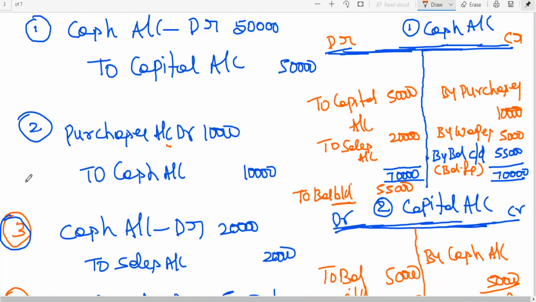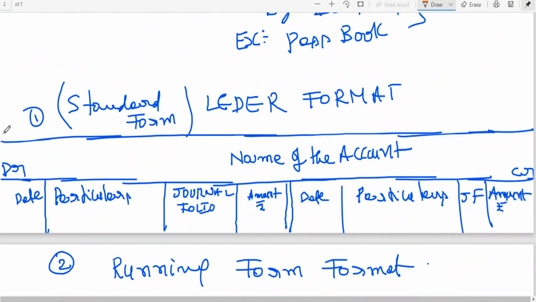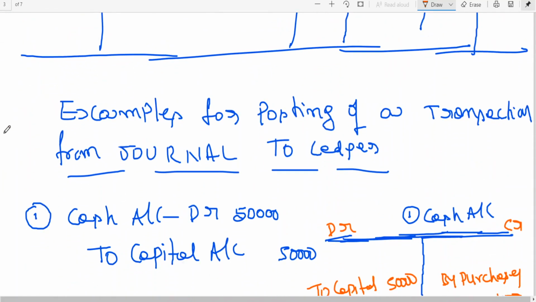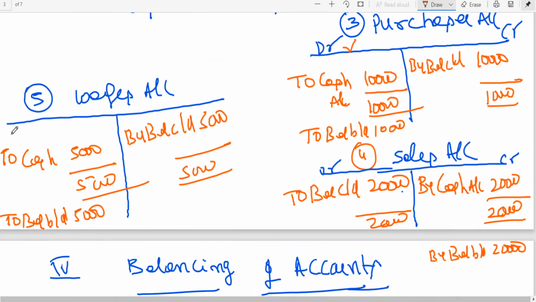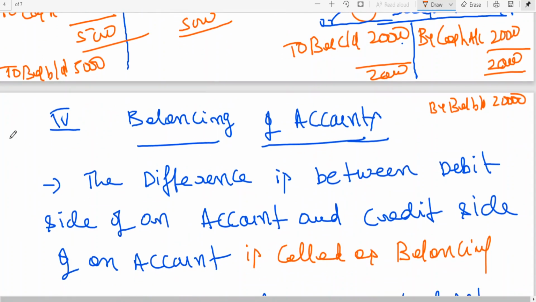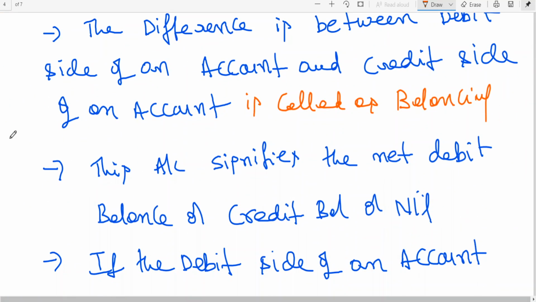I think this is about your ledger. How to go for ledger posting, then also we have seen ledger balancing. These balances, if you take to trial balance, then it becomes the trial balance. Arithmetic accuracy can be checked. Okay, so I think I've given a brief picture, brief clarity.